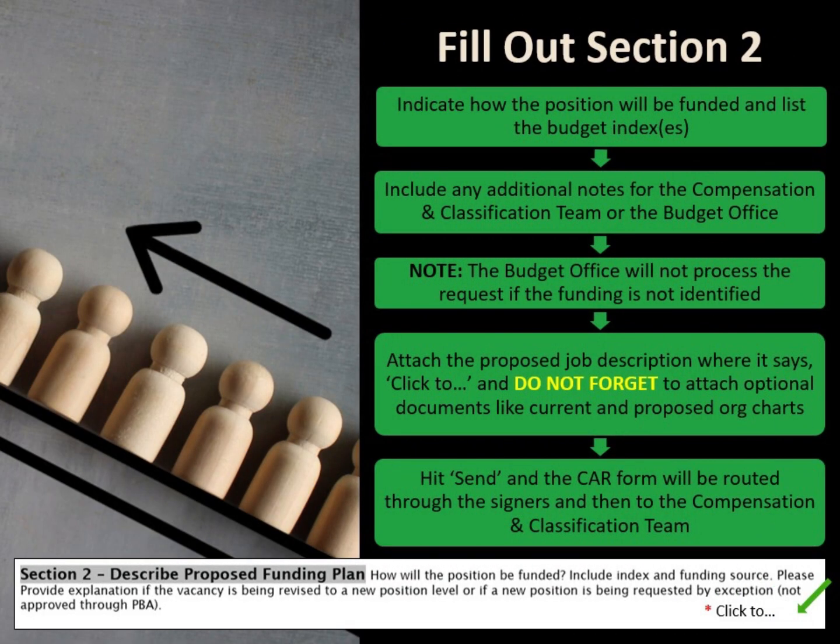Fill out Section 2. Indicate how the position will be funded and list the budget indexes. Include any additional notes for the compensation and classification team or the budget office. Please note that the budget office will not process the request if the funding is not identified. Attach the proposed job description where it says, Click to. And do not forget to attach optional documents like current and proposed org charts. Hit send, and the CAR form will be routed through the signers and then to the compensation and classification team.